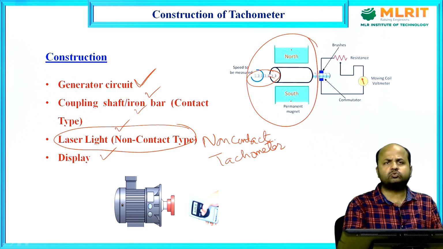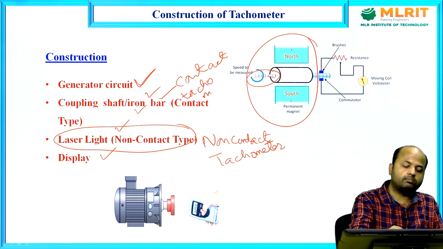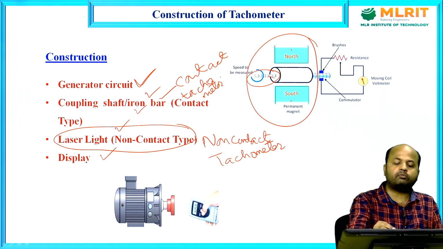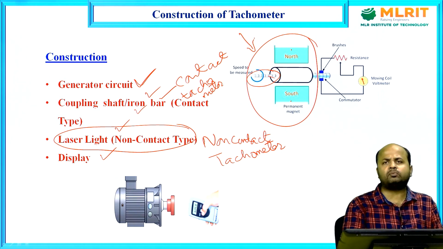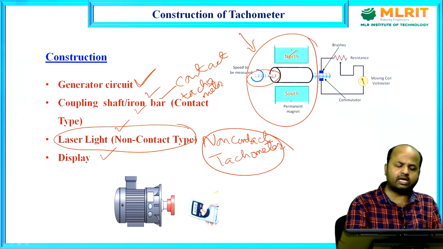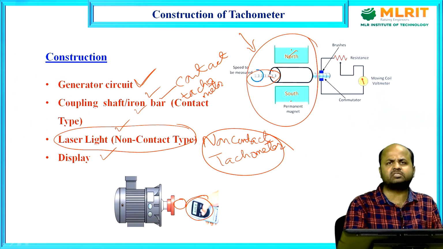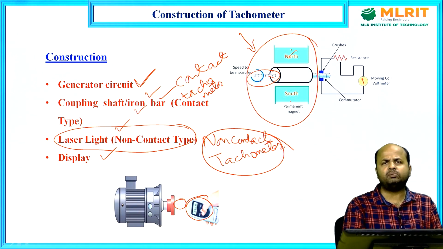Laser light is used in the non-contact tachometer, and shaft is used in the contact tachometer. Suppose I want to design this contact type of tachometer, so you take one generator, one coupling shaft. Suppose you want to design one non-contact tachometer, take one laser light, and one processing circuitry is inside that. By the help of that, we can make the non-contact type of tachometer.